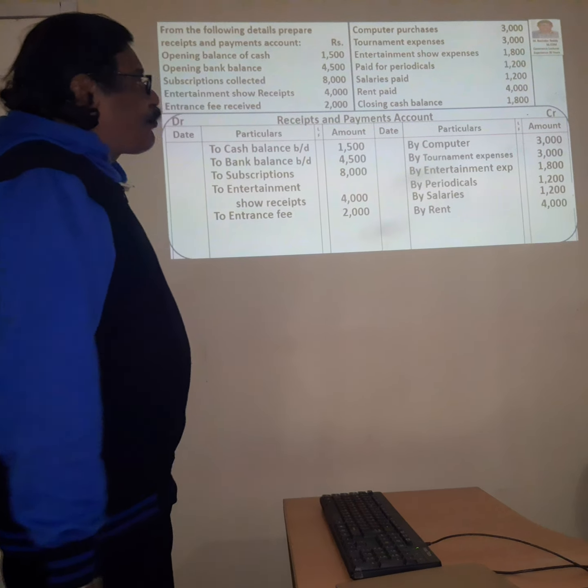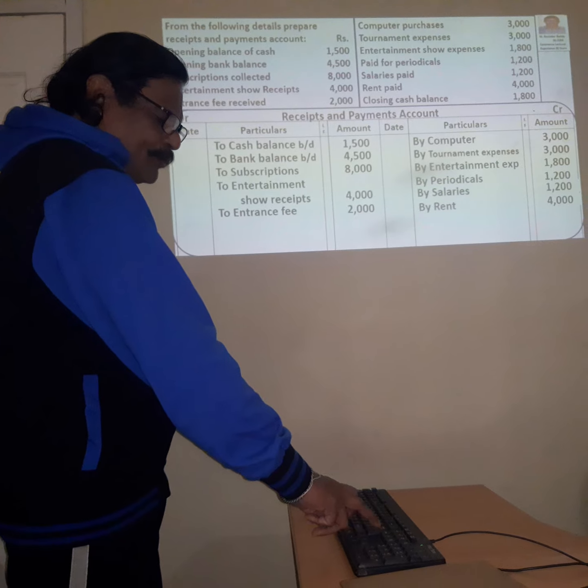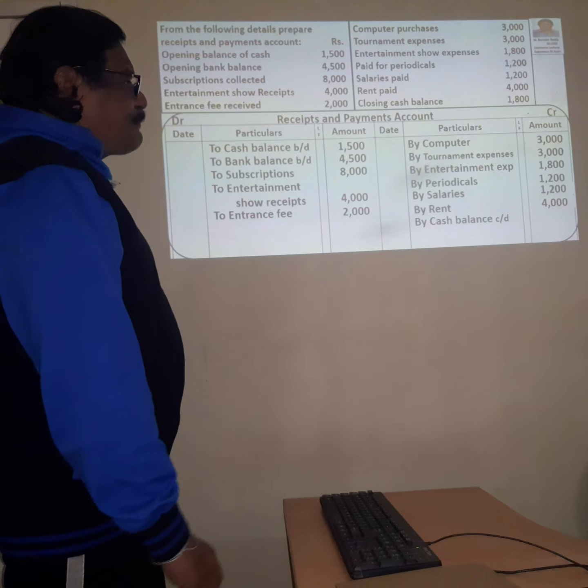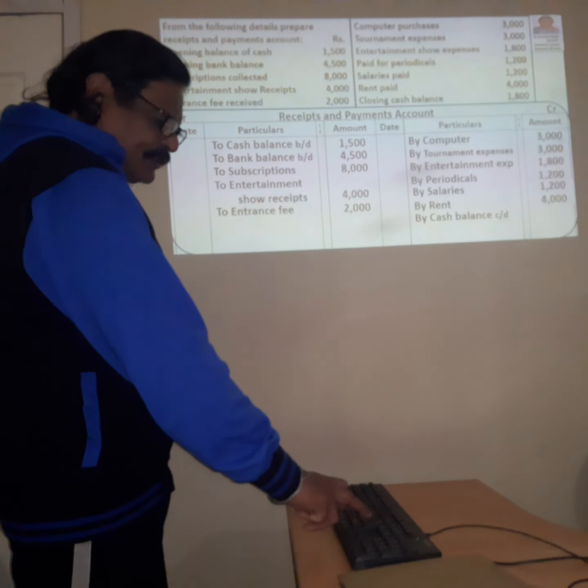Now they gave you the closing cash balance. It will be shown on the credit side, by cash balance carried down, that is 1,800.